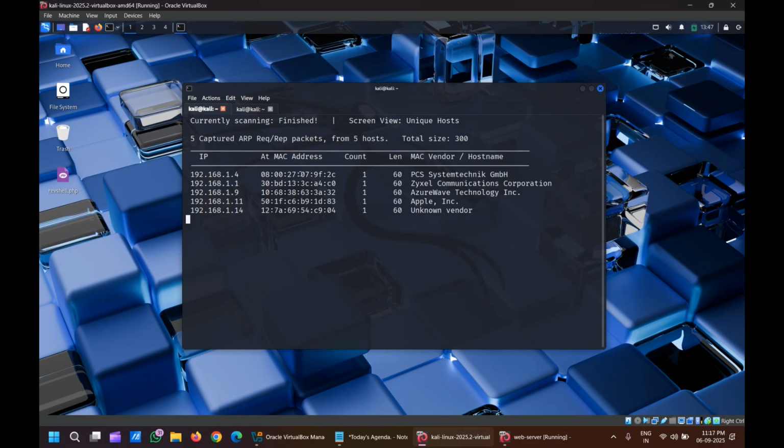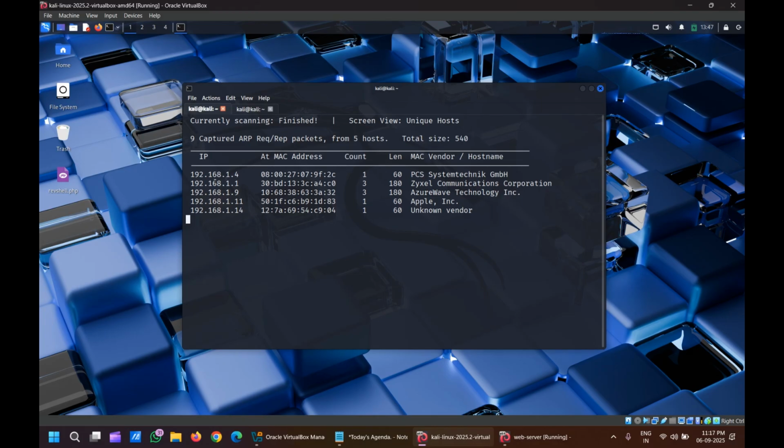192.168.1.4 and its MAC address, its length, its count and its MAC vendor, we are able to see here. And 1.1 is a router IP address. Router IP address starts with 1.1. From 1.1 to 255, we can take IPs. 255 is the last IP address, which is for broadcasting.